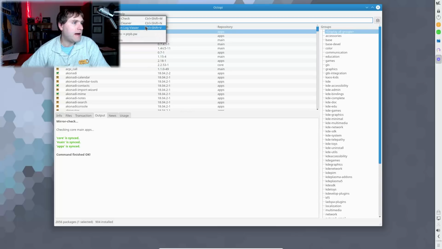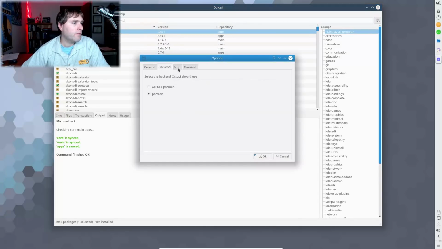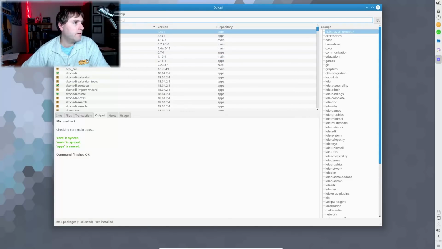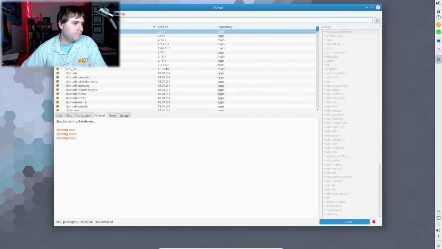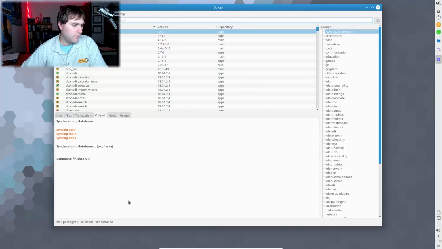Here's mirror check, cache cleaner, log viewer. Okay, there are our options. Here's syncing database. Let's go ahead and sync the database there. All right, so the database is synced.